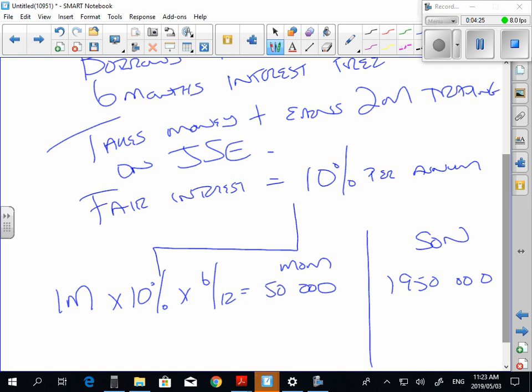Are you guys comfortable with this? Okay. Guys happy? Does this make sense? So often in a question, they're going to tell you what a fair interest rate is. What happens in a question where they tell you what a fair interest rate is? You're going to have to calculate a Woolidge limit with it. Or sometimes they say, had this been an arm's length transaction, interest of 60,000 would have been paid. What would that mean? The donor can't be taxed on more than 60,000 rand. Are you guys comfortable with this?